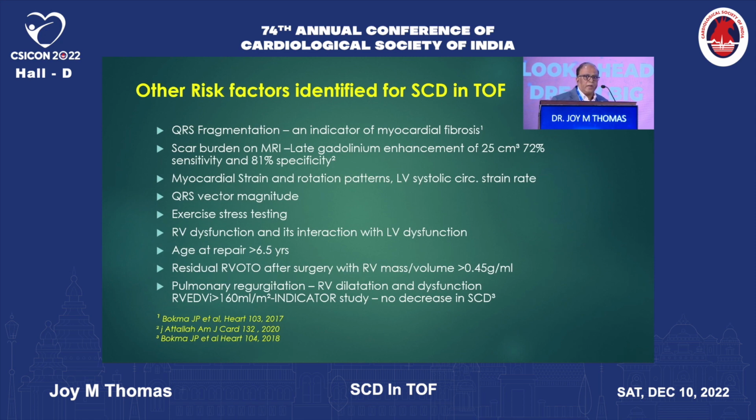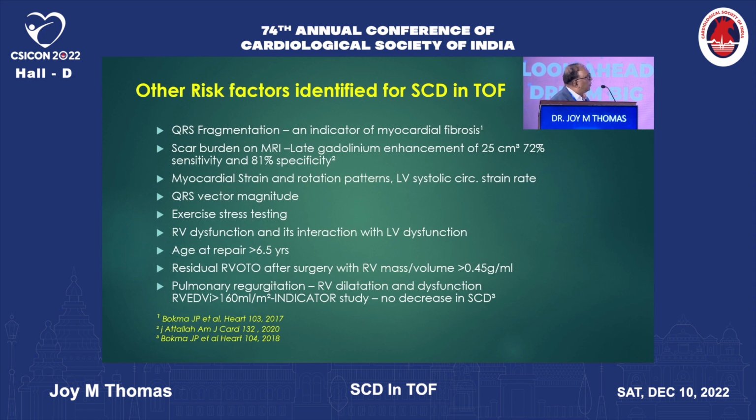When you do an MRI, the MRI can give the scar burden, and late gadolinium enhancement of more than 25 centimeter cube gives a 72% sensitivity and a specificity of 81% as a risk factor for sudden cardiac death.